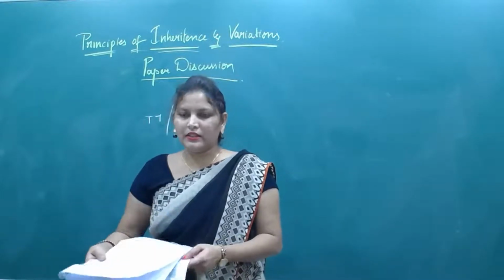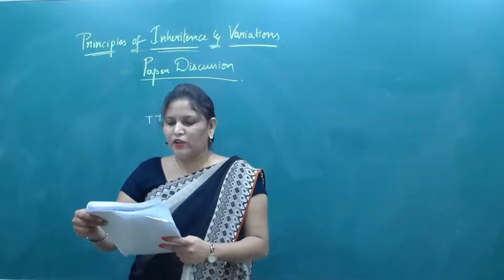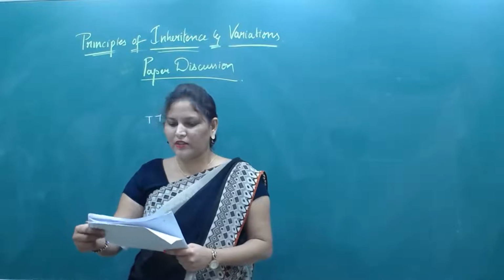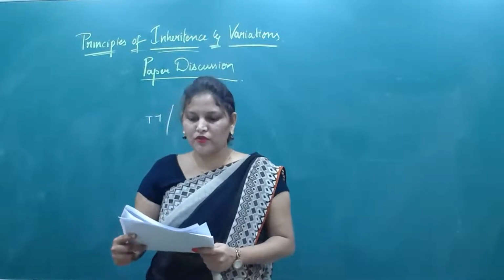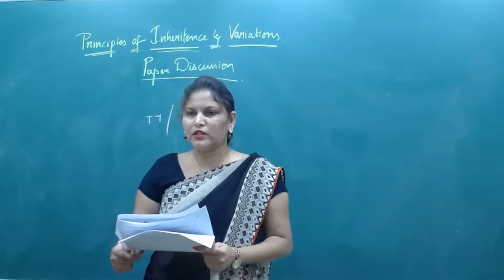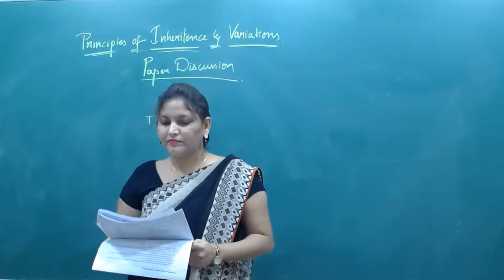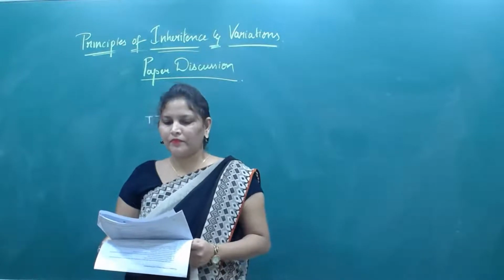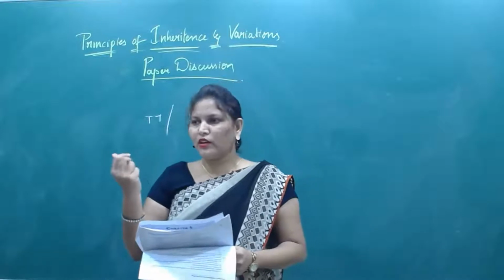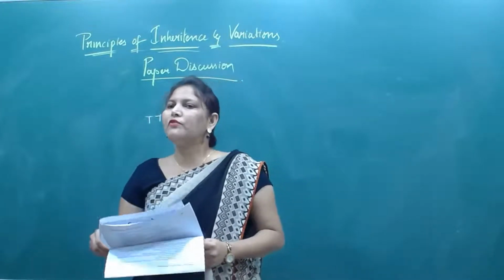The next question, 10th question. The alleles are: a pair of genes governing a specific character such as tallness or dwarfness, multiple forms of genes governing eye character, or genes present in allosomes. Which option? A pair of genes.